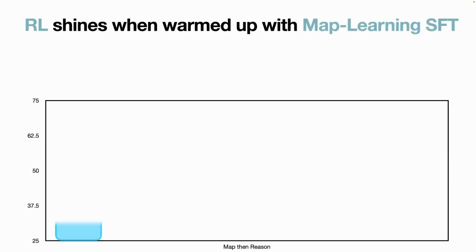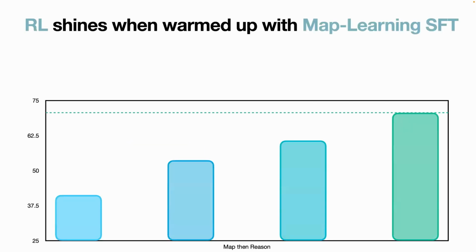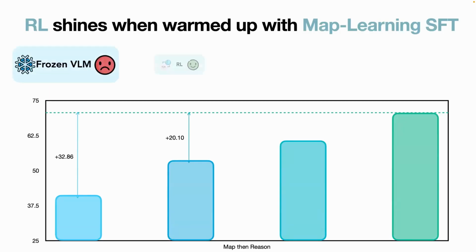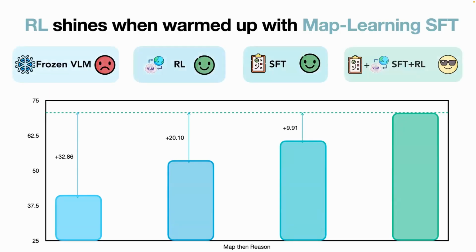Because when we first did reinforcement learning, we just directly used a similar approach to SFT, and we could see that the RL approach was worse than the SFT approach. So at first we didn't really consider RL much, because we felt it was not as effective as supervised fine-tuning. But after we identified this map-then-reason recipe, we changed the RL recipe by forcing the model to generate reasoning tokens, and these reasoning tokens should be map structured. And then the RL approach actually improved a lot.